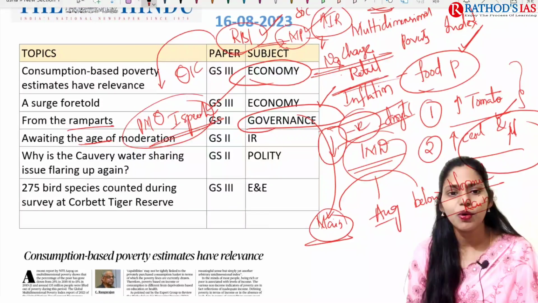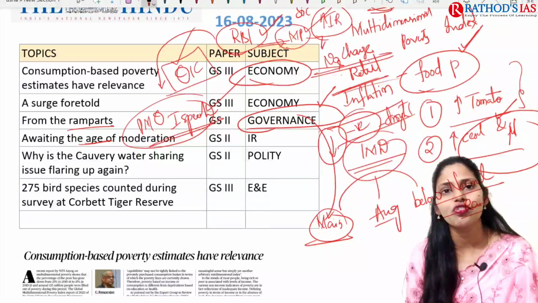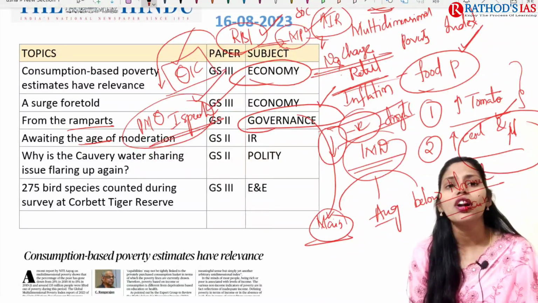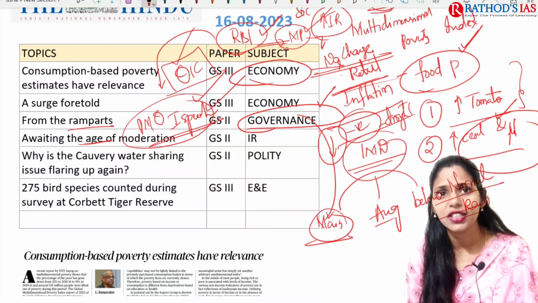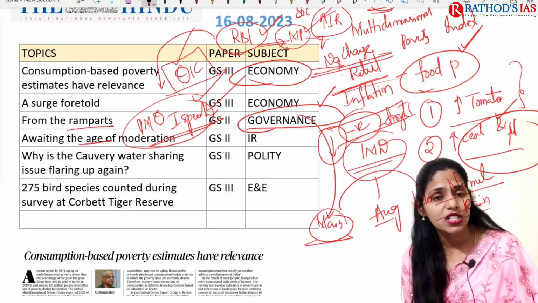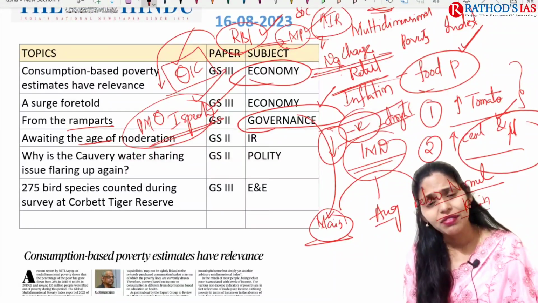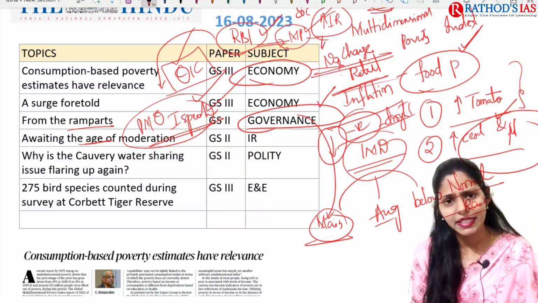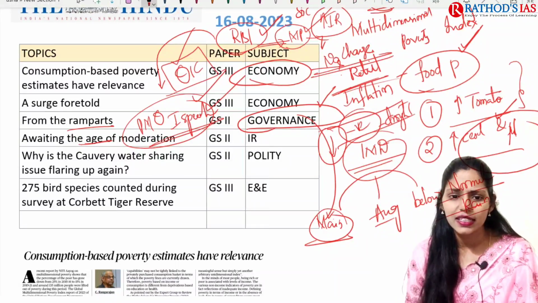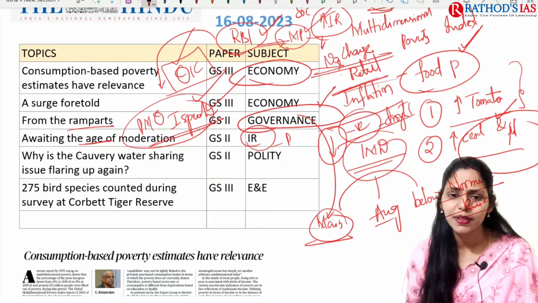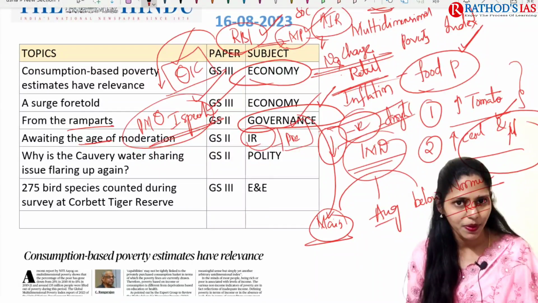And next one is about awaiting the age of moderation. Here it is talking about the Organization of Islamic Cooperation, that is OIC. You have to know what this OIC is, how many members are there, and what the objectives are. These are basic things that are important from international relations, and you can expect a prelims-based question from this topic.